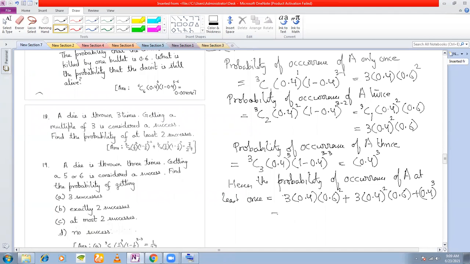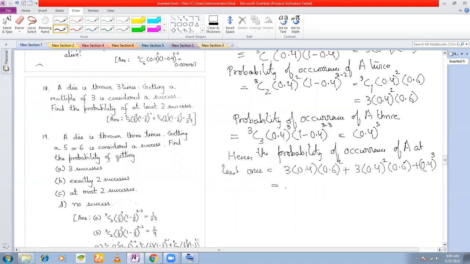We add up all three. If you add up, you will get 0.784. Is this problem clear?